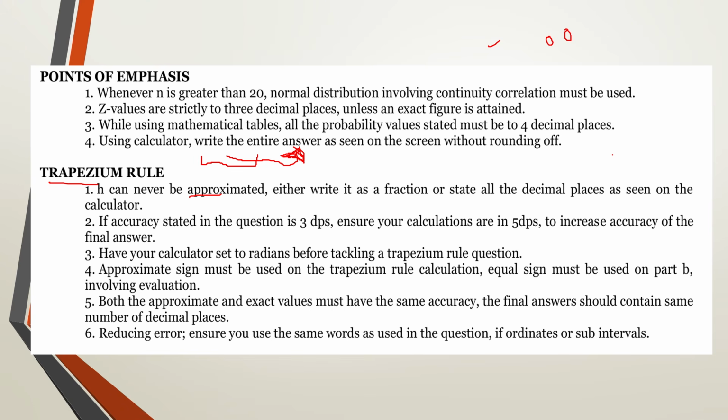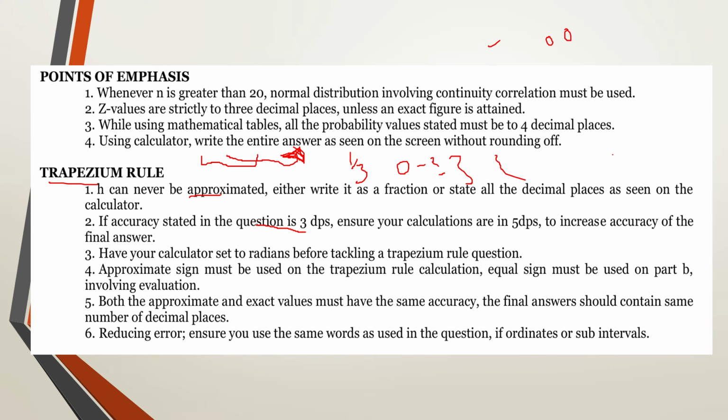But you can never approximate h, because the moment you approximate it, the entire answer is going to be wrong. So h can never be approximated. You either write it as a fraction, or you write all the decimal places, making sure that they are present without rounding off or truncating. So that is going to be what is actually stated in the question.